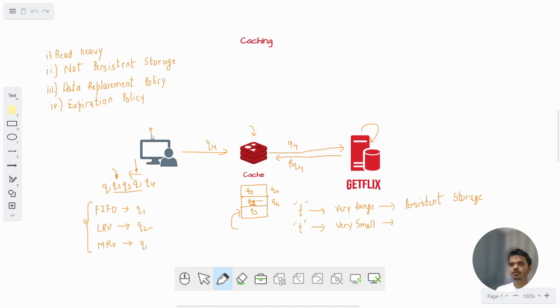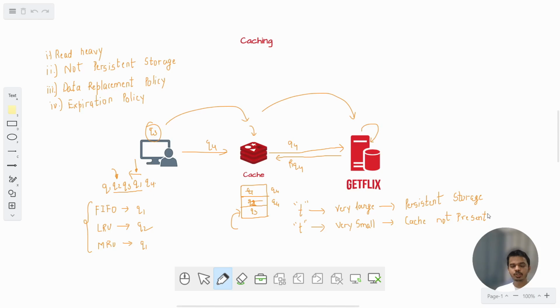Now if the application wants to access the result of Q3, it will come to the cache, see that the result is not present, and go back to the database server. So in this case, the system is acting as if cache is not present. So this is not useful as well.